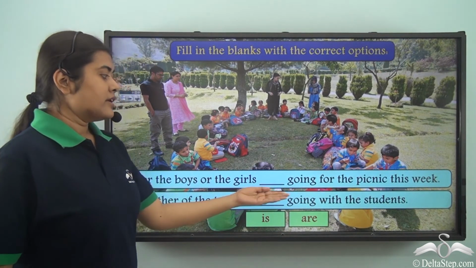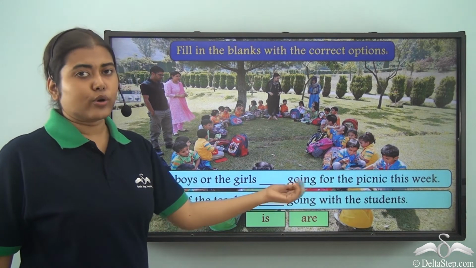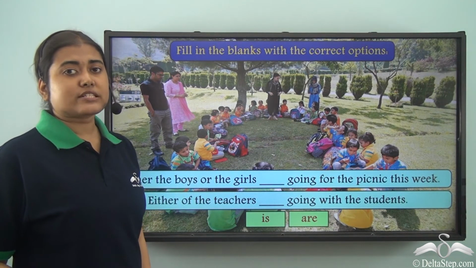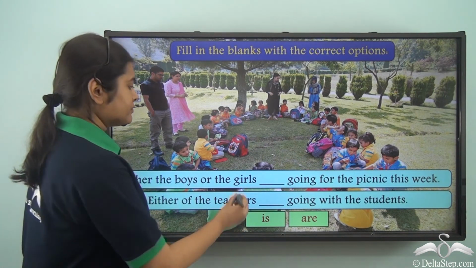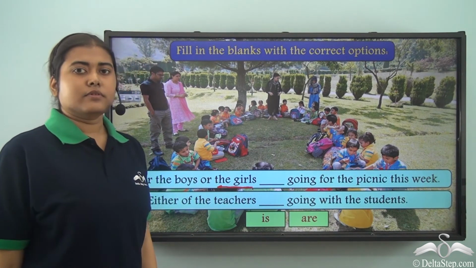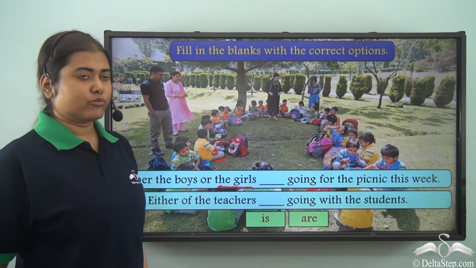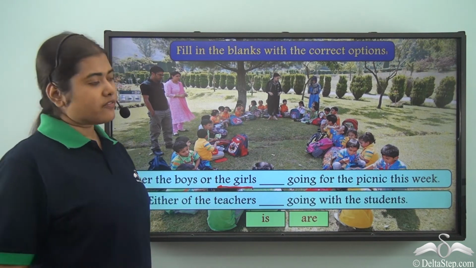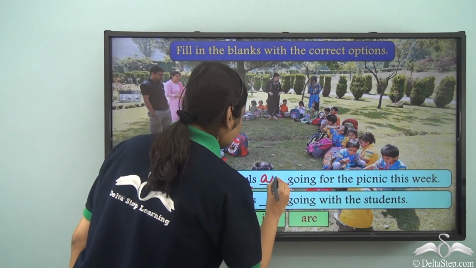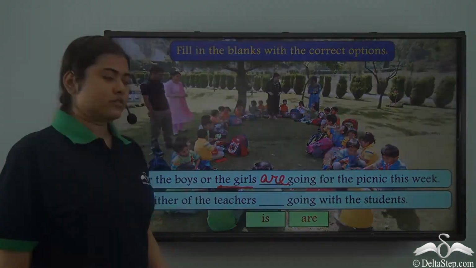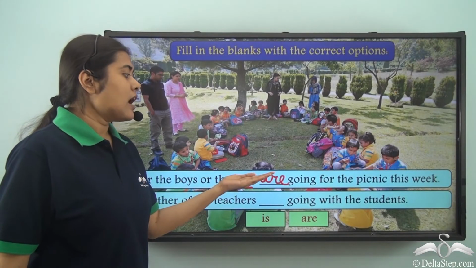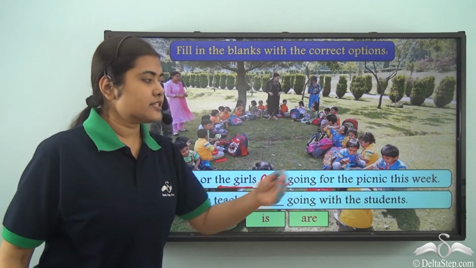Now here, this is the verb dash going. Now what is the noun which is coming closest to the verb? The girls. Now that is a plural noun. So we need a plural verb. So we are going to use are going. Either the boys or the girls are going for the picnic this week.